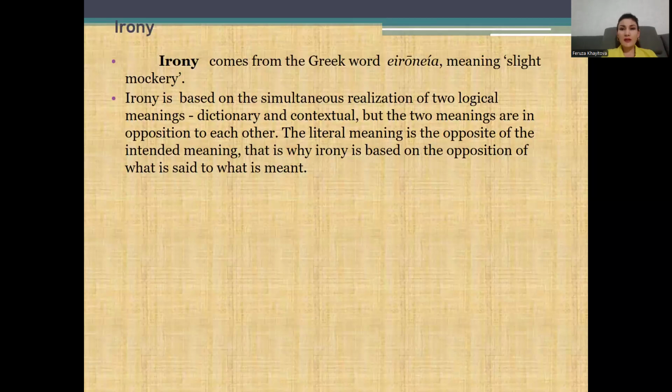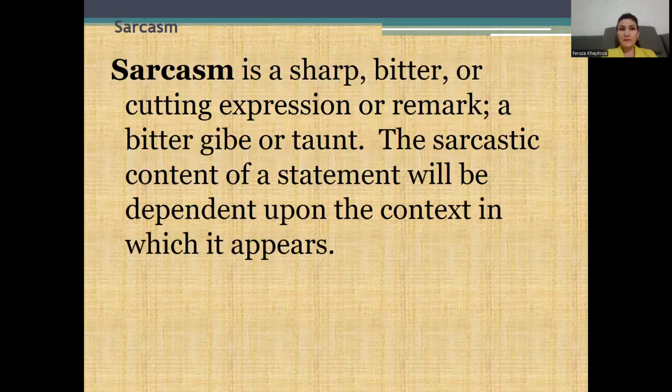The literal meaning is the opposite of the intended meaning. That's why irony is based on the opposition of what's said to what is meant. And the next device is about sarcasm. Sarcasm is a sharp, bitter, or cutting expression or remark, a bitter gibe or taunt. The sarcastic content of the statement will be dependent upon the context in which it appears.